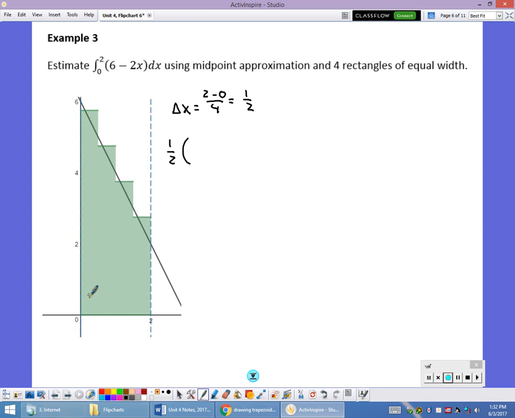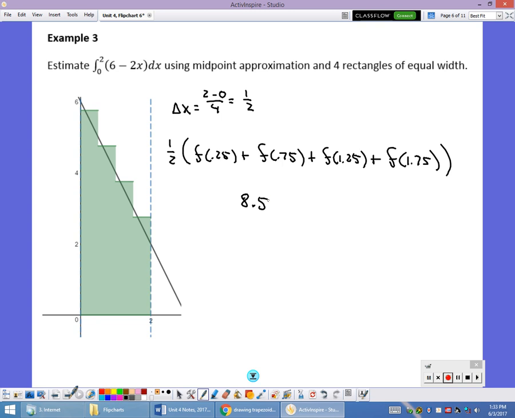So the midpoint is 0.25. So I'm going to calculate f of 0.25. And then the next one is going to be f of 0.75, and then f of 1.25, and then f of 1.75. I did that and I got 8.5 when I worked all that out.